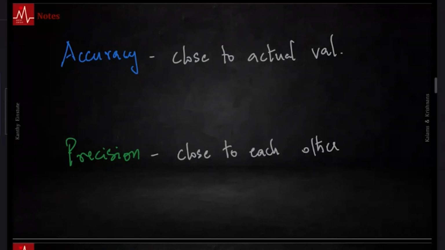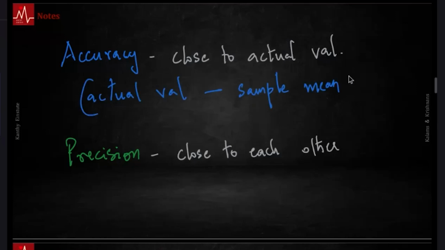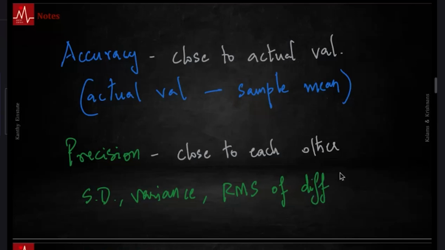Close to each other. A proxy for this is different from the actual mean. The true value, actual value, versus the sample mean. What is a proxy for precision? Technically, standard deviation, or variance. There are many things. I'm not going to define all of this. Most of you know the formulas for this. In simple English, it is the RMS, root mean square, of the differences from the sample mean. The definition of variance and all that is by default that.